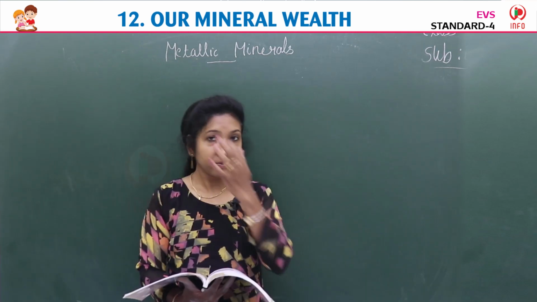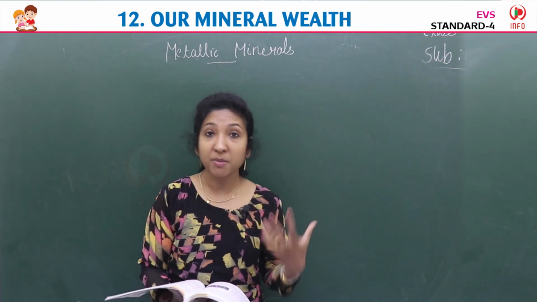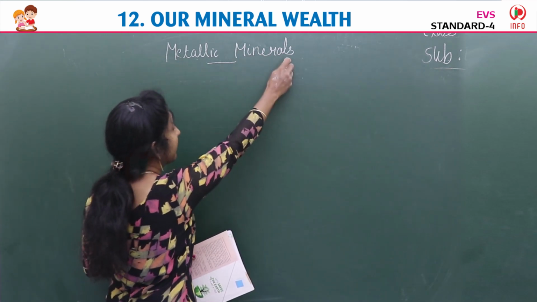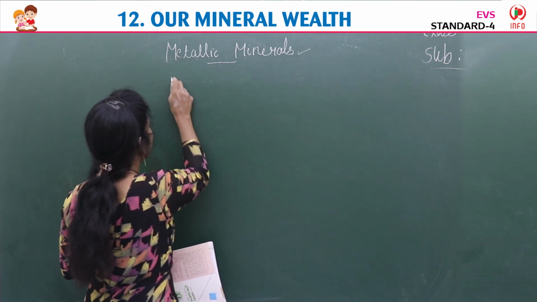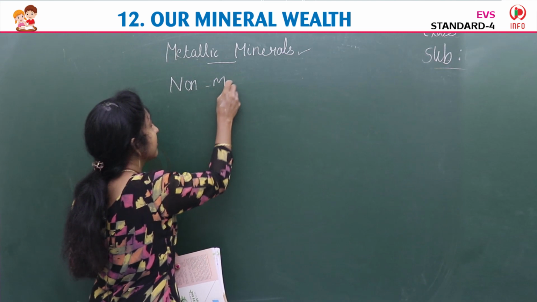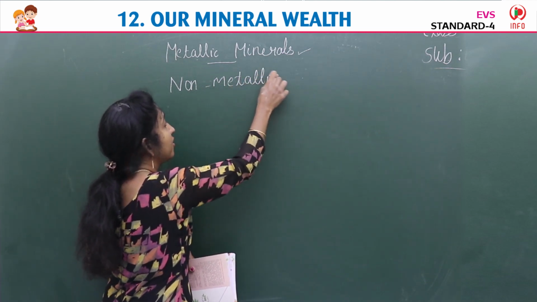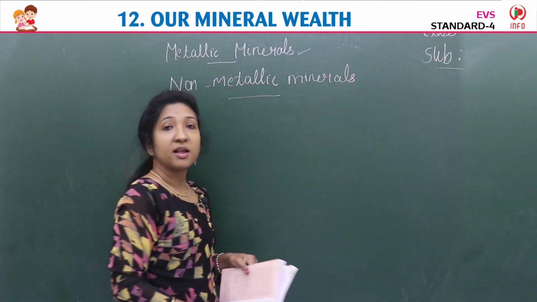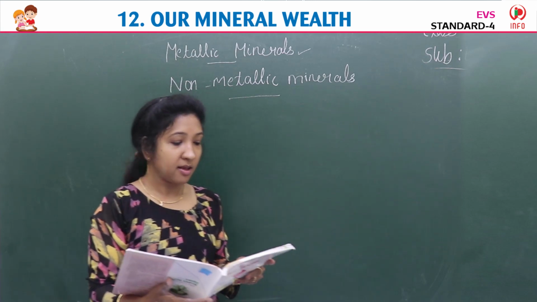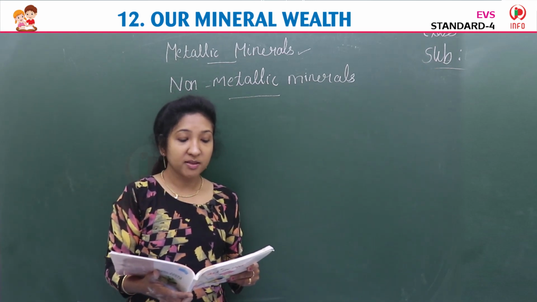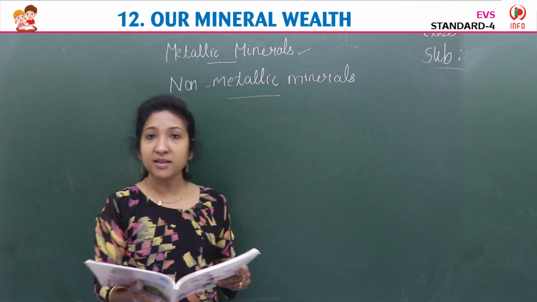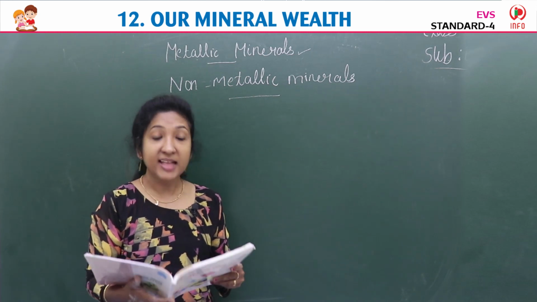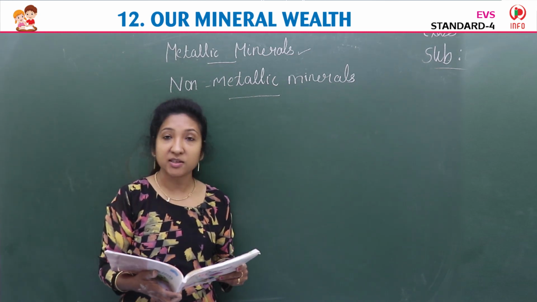Okay, so we learned, children, about metallic minerals. Now we are going to learn about non-metallic minerals. There are non-metallic minerals also in India. Let's see which are these non-metallic minerals. Limestone, mica and gypsum are the main non-metallic minerals produced in India. These are mainly used in iron and steel, cement and electric industries.